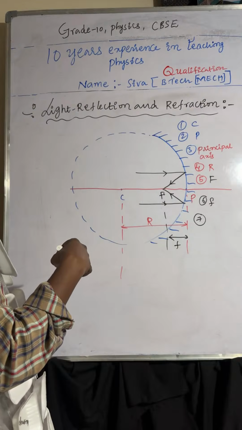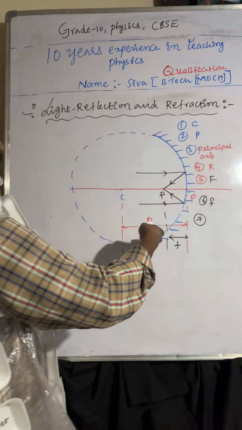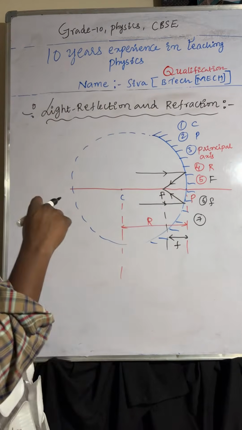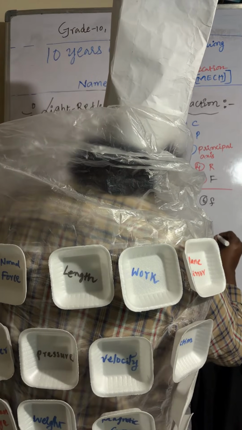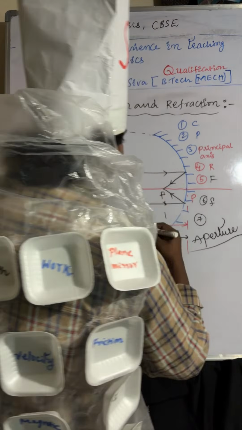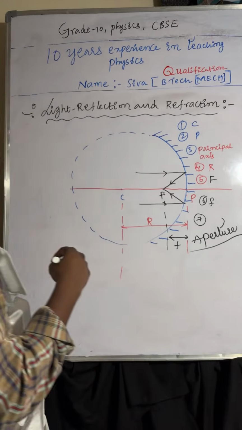And coming to the seventh one. The width of the reflecting surface is called aperture. Aperture.